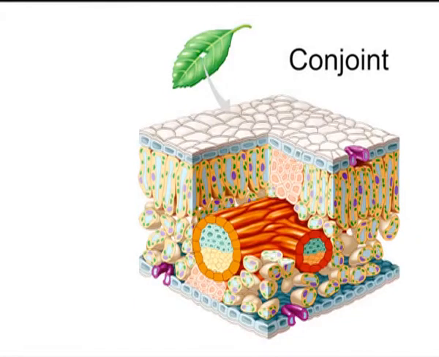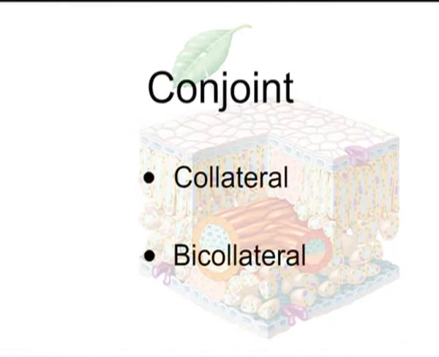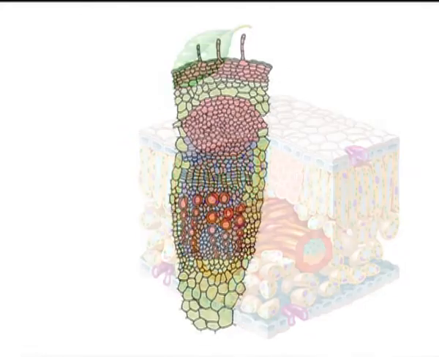Vascular bundles may be conjoint. In conjoint type of vascular bundles, the xylem and phloem are located on the same radius of vascular bundles. Such vascular bundles are common in stems and leaves. The conjoint bundles are further of two types, collateral and bicollateral.